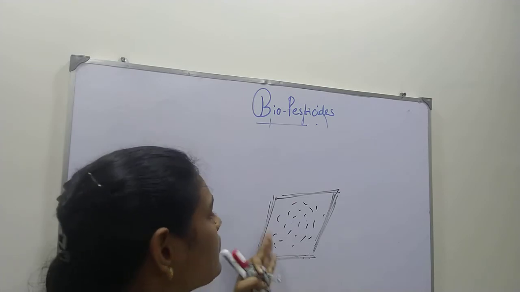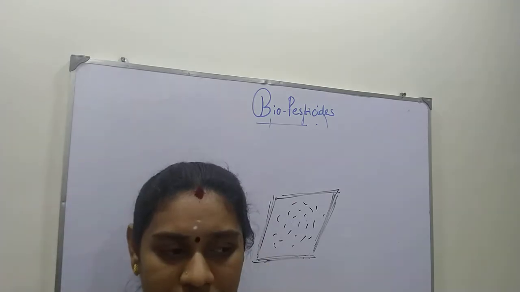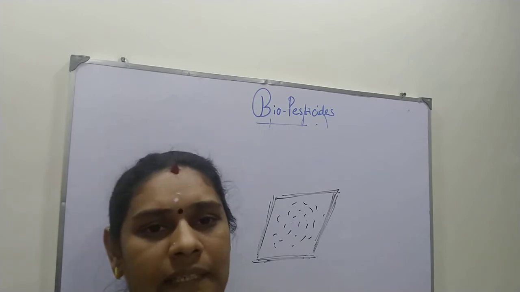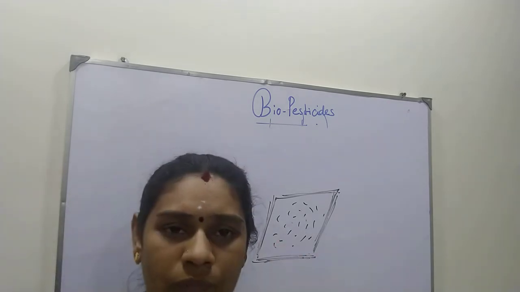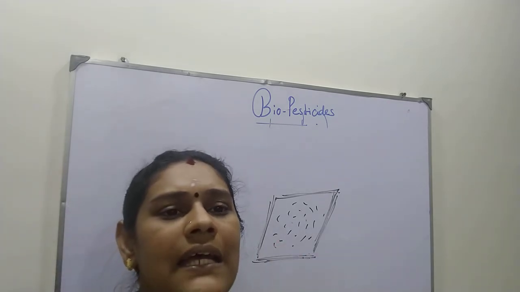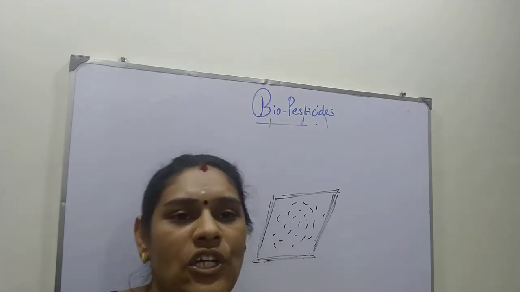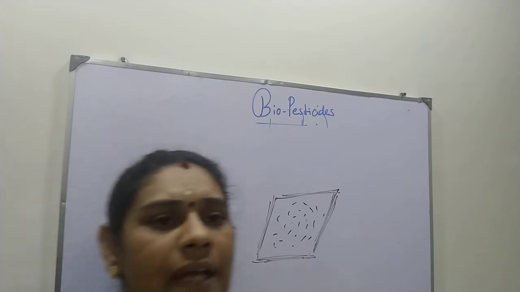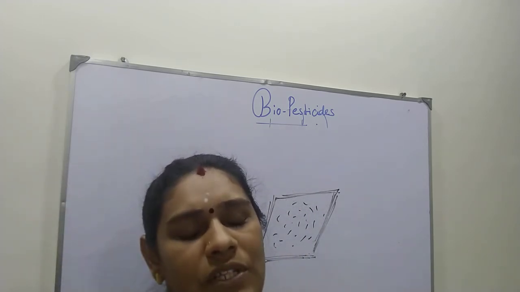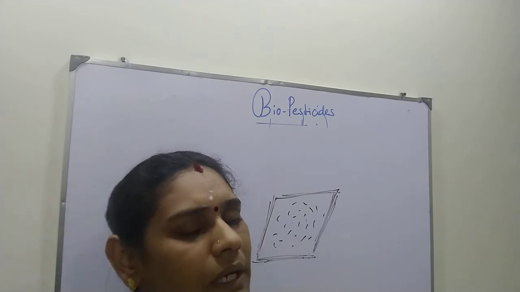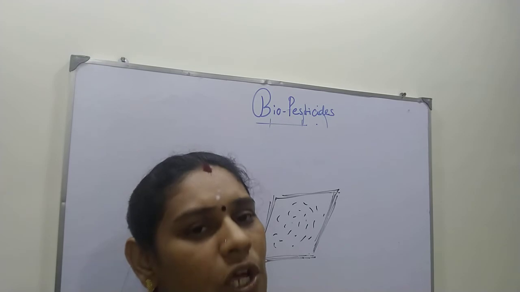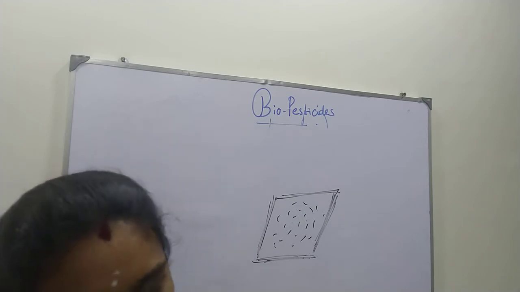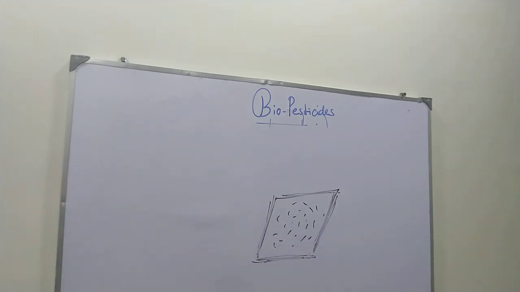Okay, and it also protects and preserves the soil structure and texture by adding this green manure. Green manure means we are adding green plants into the agricultural land, and the green plants get decomposed. From that, a lot of nitrogen compounds are released to the soil. So the soil becomes very fertile with a high nitrogen content, and it also gives a very good structure and texture to the soil. That is very, very important, you should know. Okay, so what is green manuring?